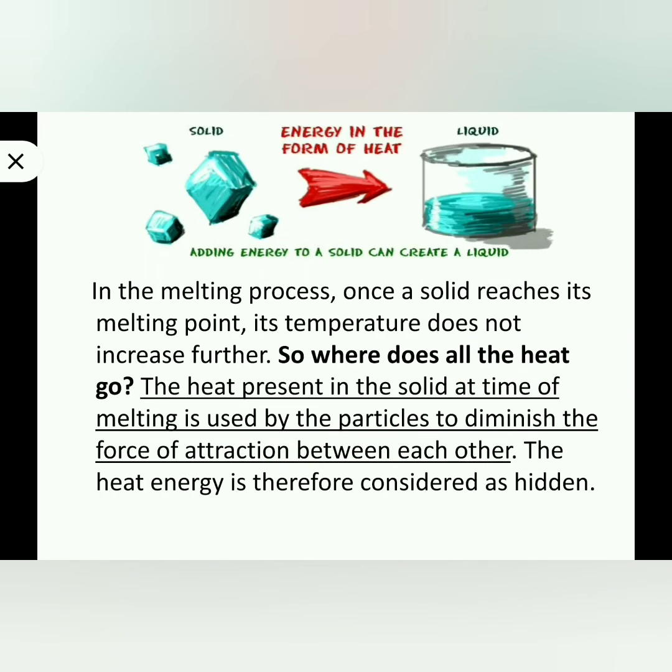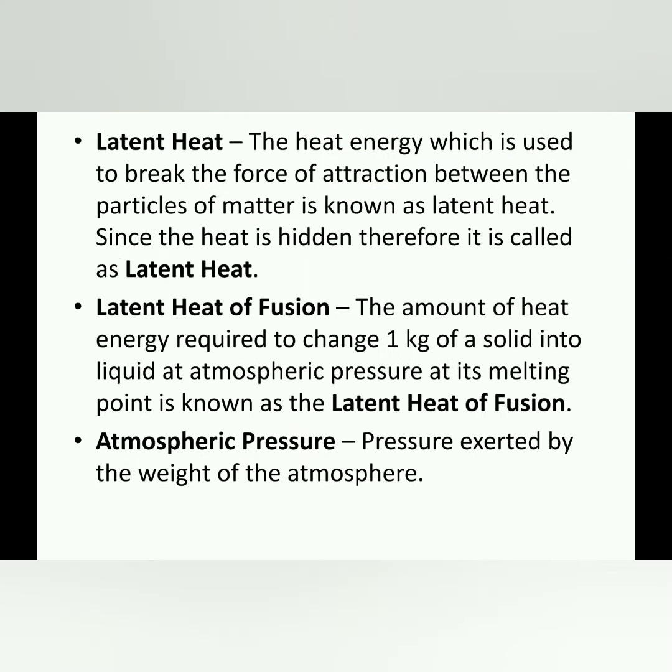It means once at the melting point, even if you keep providing heat, the temperature does not rise, because all the extra heat we provide is used to break the force of attraction between the particles. If the force of attraction breaks, the particles go away from each other, so the solid converts into liquid.